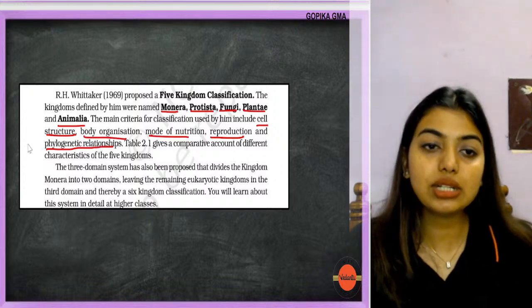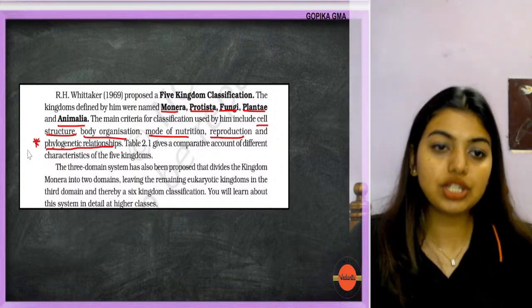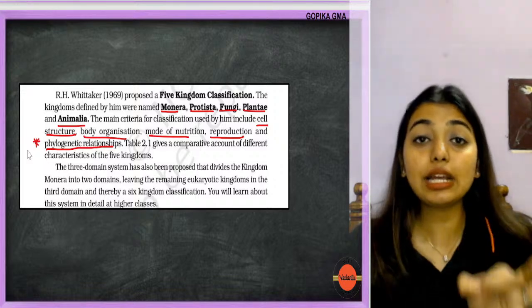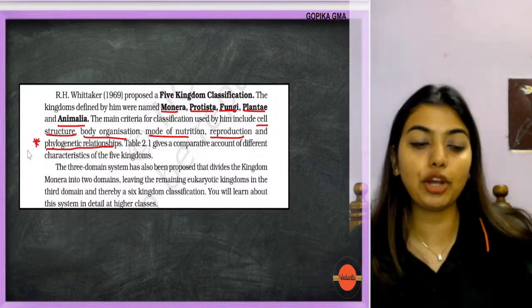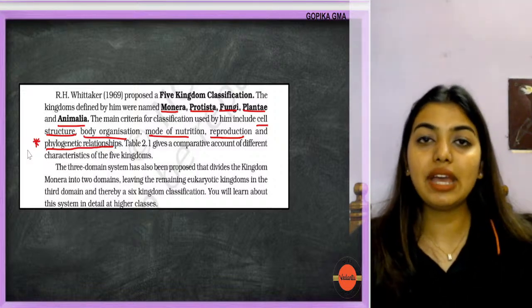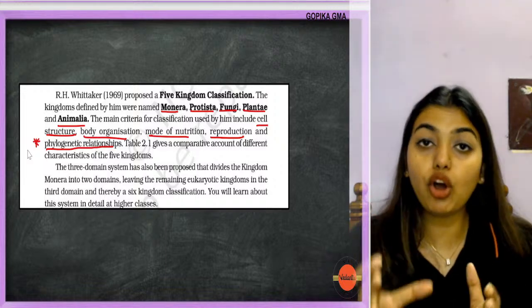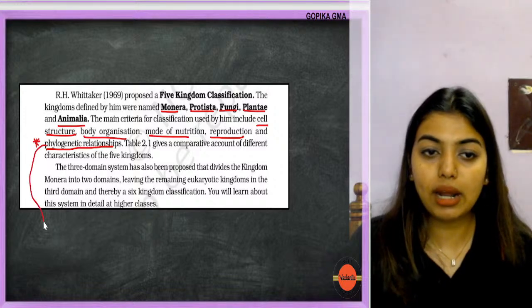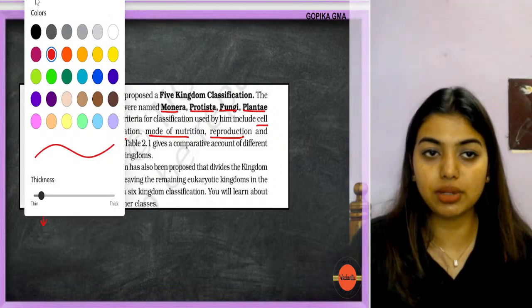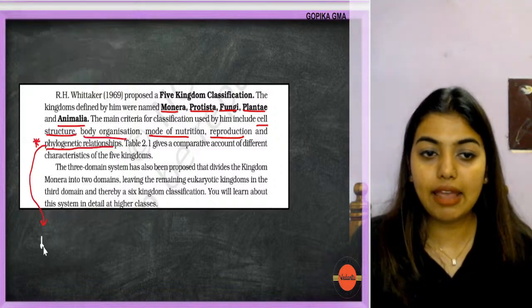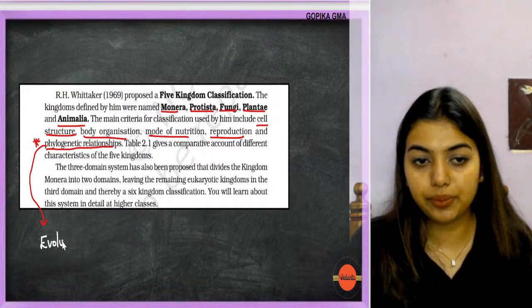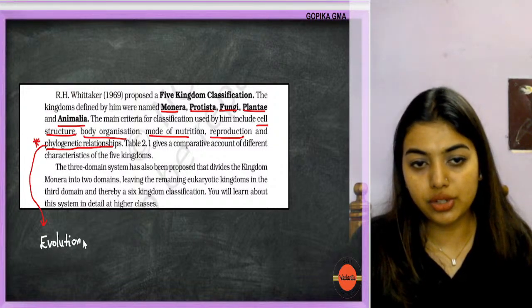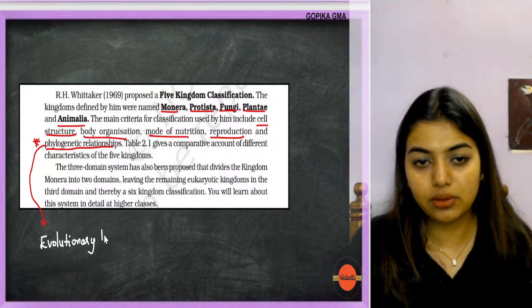Now, students, this topic, phylogenetic relationship, was one of the click points of R.H. Whittaker. If you have gone into the evolution, phylogenetic characters means what? You go back to the evolutionary history or relationship, anything you can remember.